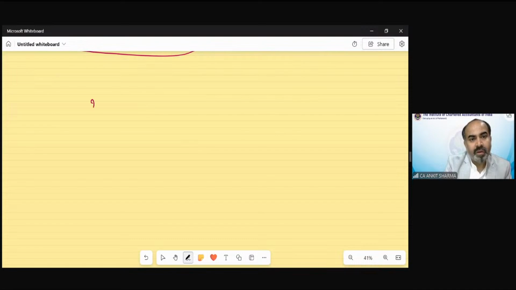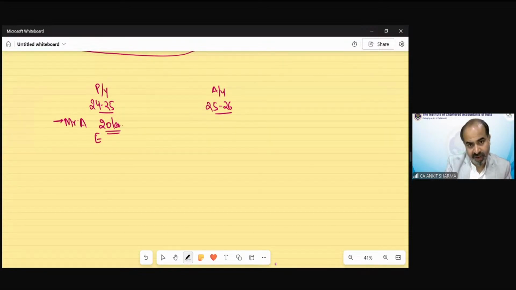We have discussed earlier that 24-25 was the previous year, and 25-26 would be the assessment year. Now, logically, suppose Mr. A earned 20 lakh rupees in this previous year. So this is my earning year.